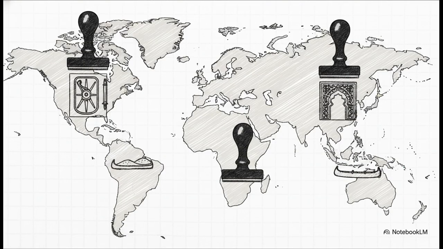Just look at how local town and state names permanently stamp the map with ancient history. Give these a moment to really sink in. Over in England, any town ending in Chester or Caster, like Manchester, records the Latin word castra. That proves a Roman military camp was garrisoned right on that exact spot 2 millennia ago. In Spain, the Arabic prefix al on towns like Alcazar documents the centuries of Moorish presence. And across North America, the map is heavily covered in indigenous geography. Massachusetts meaning Great Hill, and Alaska coming from the Aleut word for the mainland.